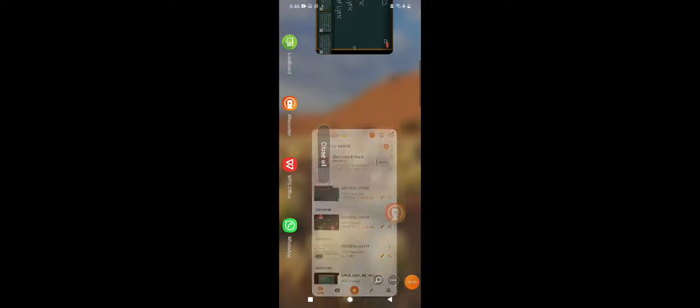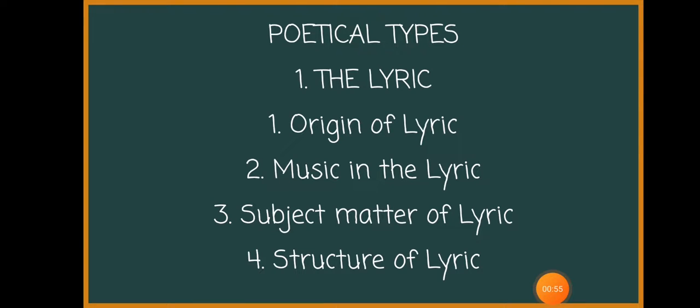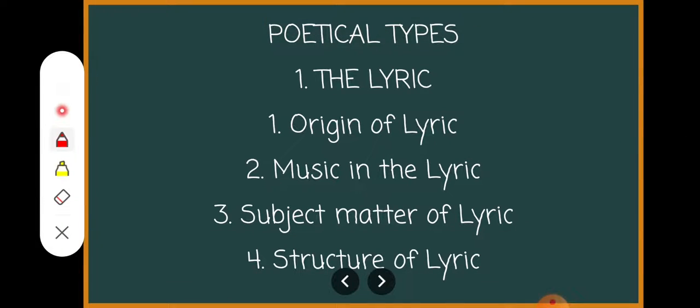First of all, we will start with lyric. What is a lyric? We will see first of all its origin. We will try to understand its origin.